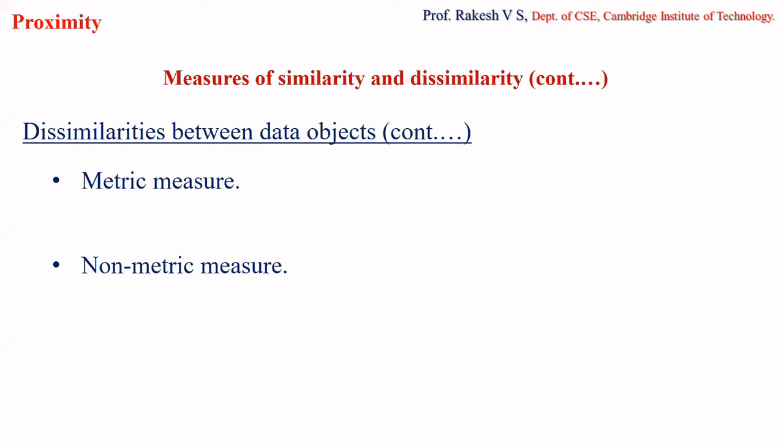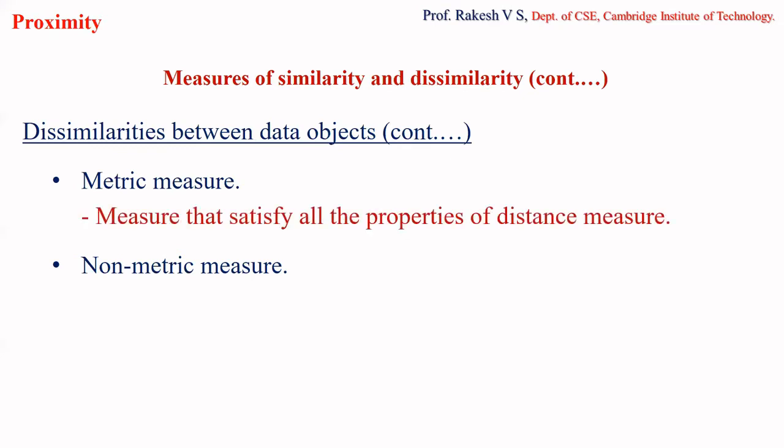When I consider proximity, dissimilarity, in dissimilarity we have two kinds of measure. One is metric measure and another one is non-metric measure. So the three measures that we studied in the last class, L1, L2 and L infinity, are said to be metric measures. Why are they called metric measures? The simple reason is that a metric measure is one that satisfies all the properties of the distance measure.